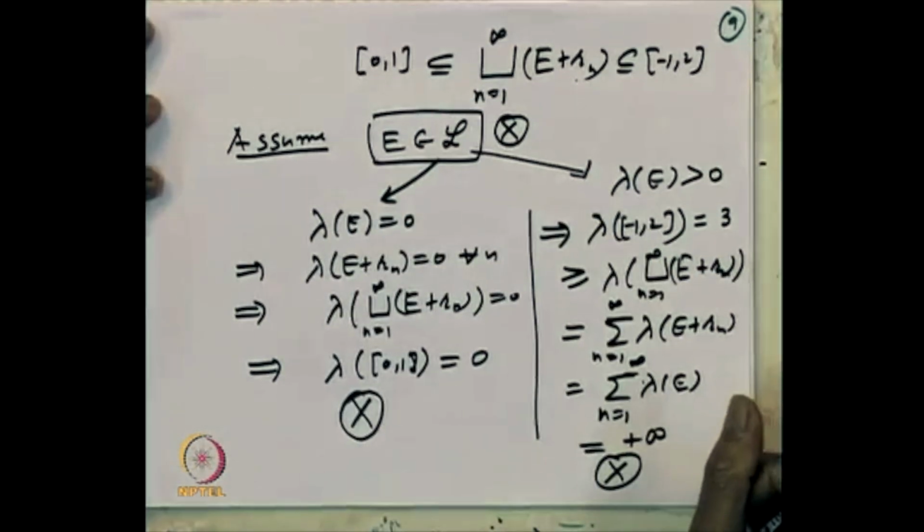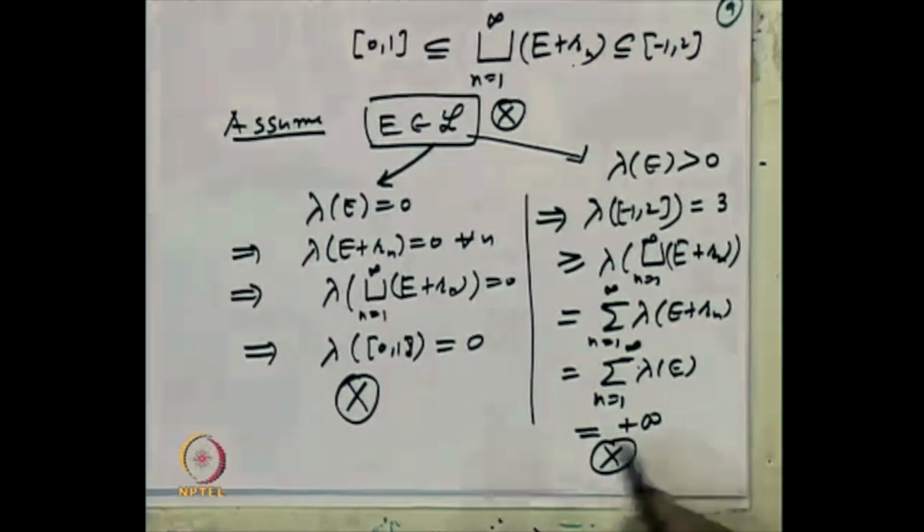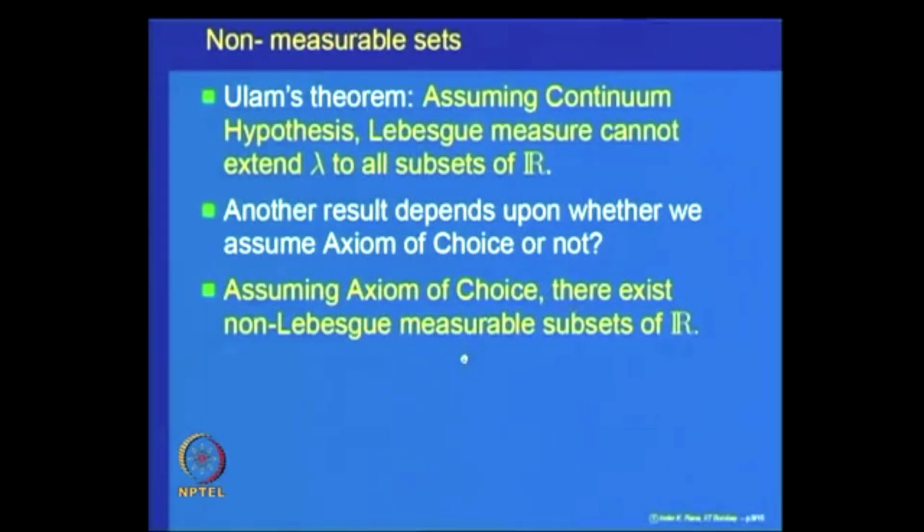So this is a set which is in 0 1 and which is not measurable. So what we have shown is the following: if we assume the axiom of choice, then there exist non-Lebesgue measurable sets in the real line. Without the axiom of choice or without the continuum hypothesis, it is not known that you can construct subsets of the real line which are non-Lebesgue measurable.